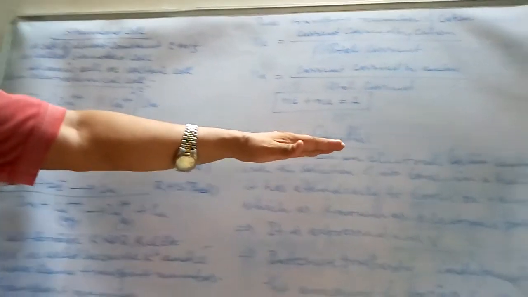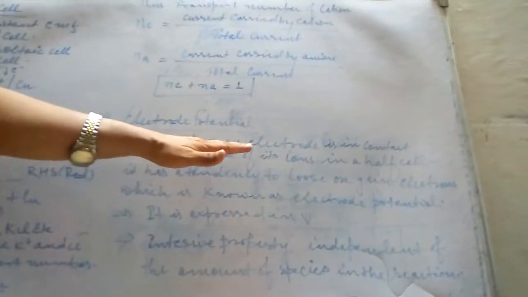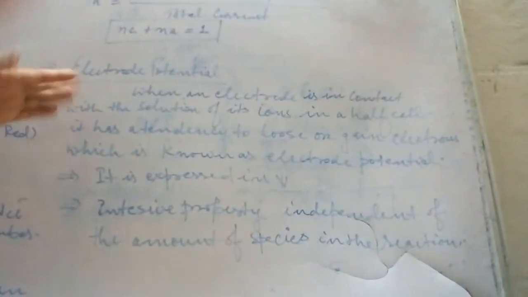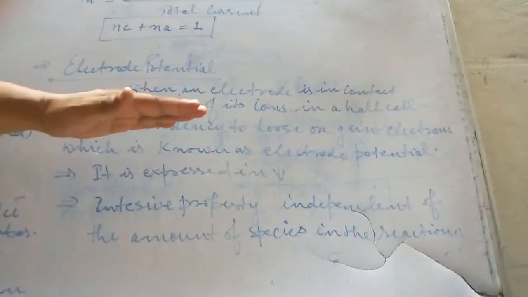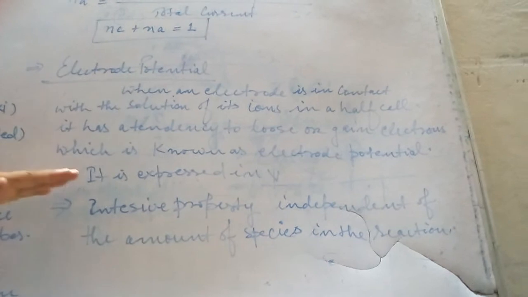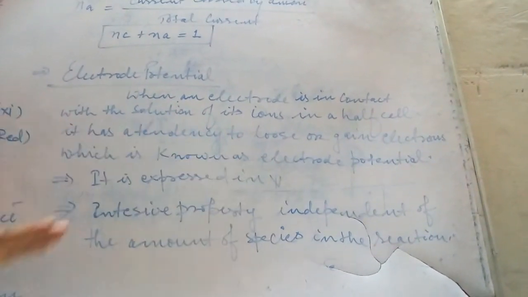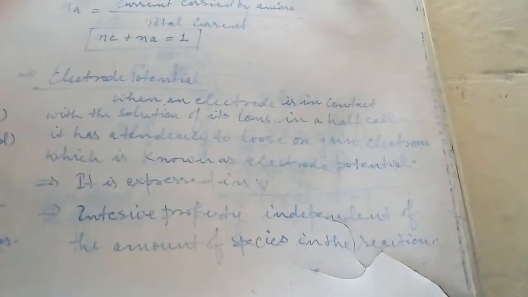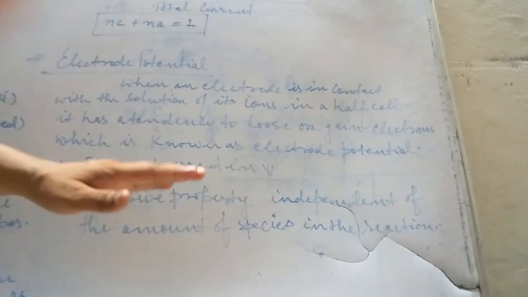So when an electrode is in contact with the solution of its ions in a half cell, it has a tendency to lose or gain electrons. This tendency to either lose or gain electrons is known as electrode potential. Electrode potential is expressed in volts, capital V, and it is an intensive property independent of the amount of species in the reaction.